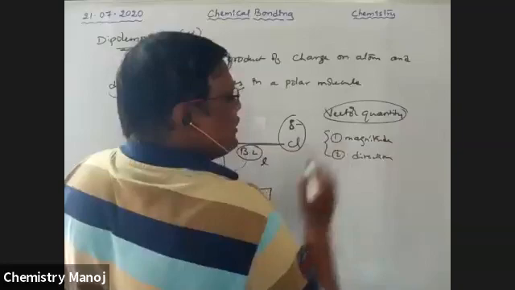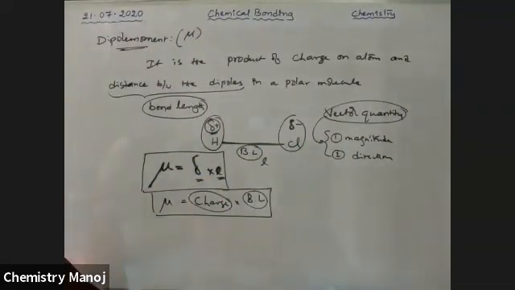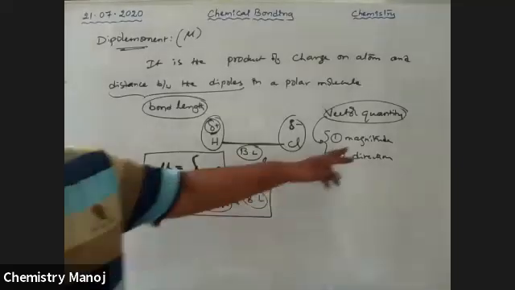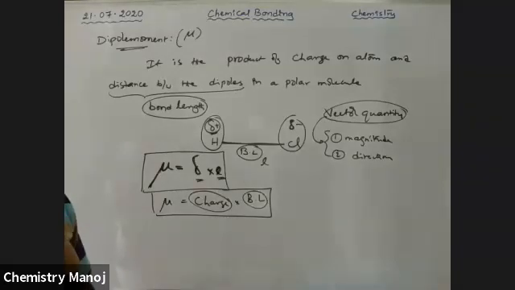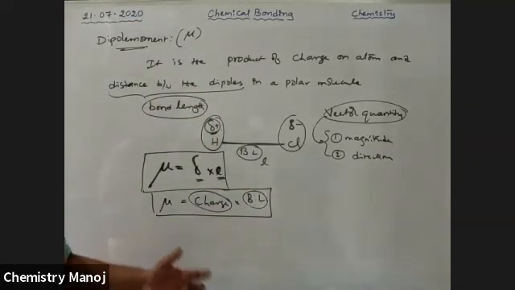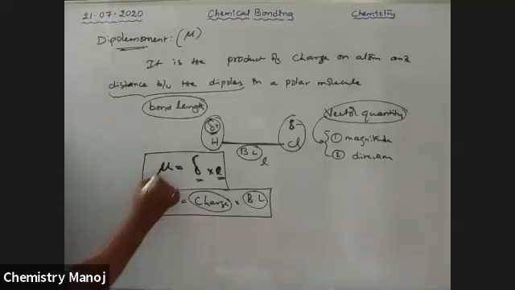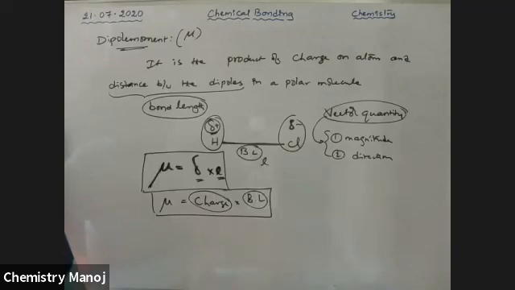These two conditions hold good. So the dipole moment has both magnitude and direction, which is why dipole moment is taken as a vector. Magnitude means mu has a certain value. Now, direction: in which direction is the dipole moment?